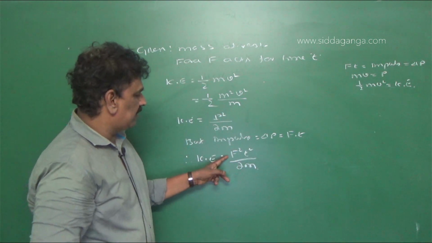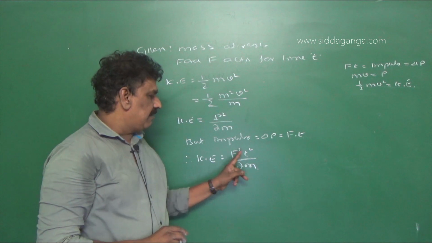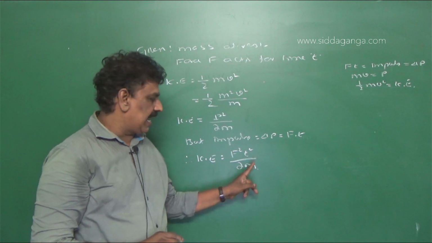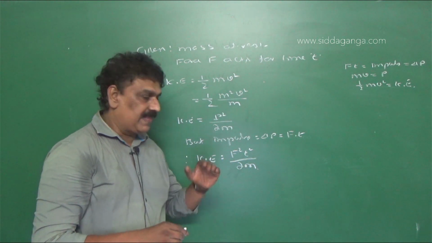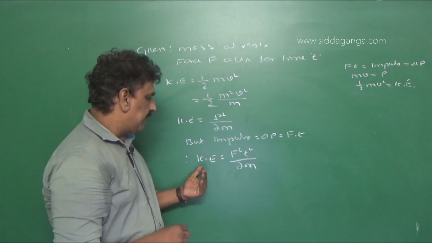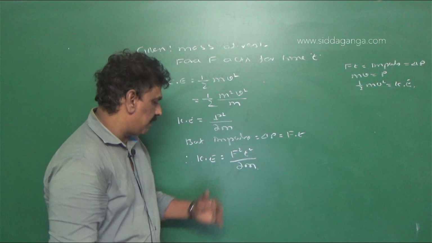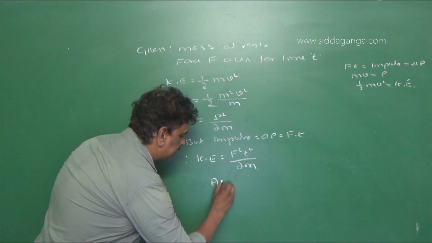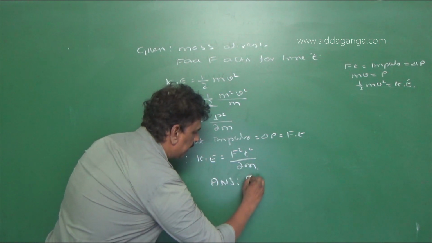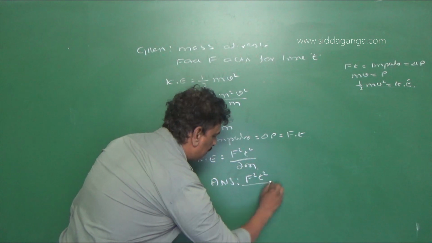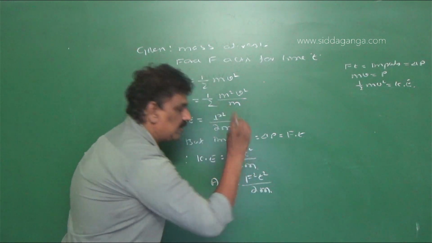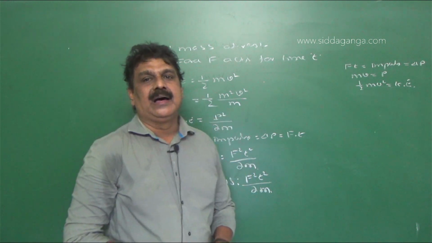So if a force acts on a body for a time interval t and m is the mass of the body, then after the time interval t, the kinetic energy acquired is equal to F square t square by 2m. Therefore, the answer is F square t square by 2m. Is it clear?